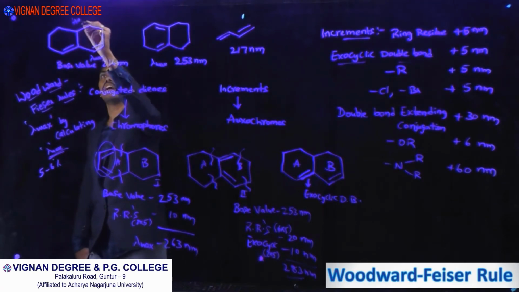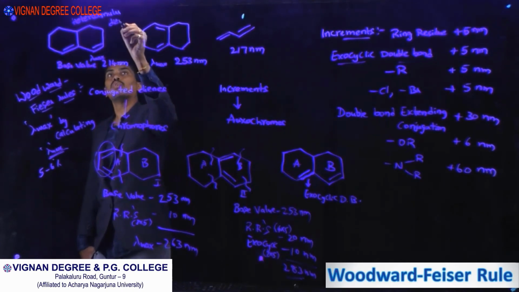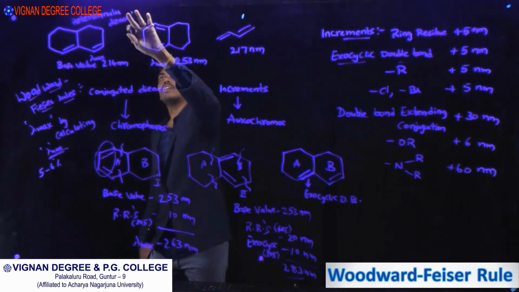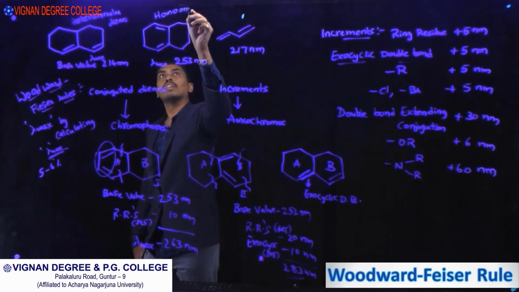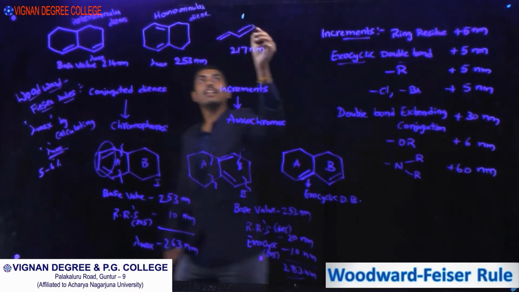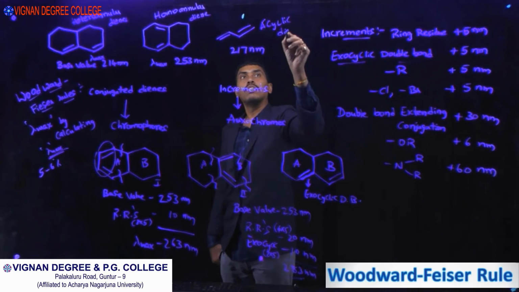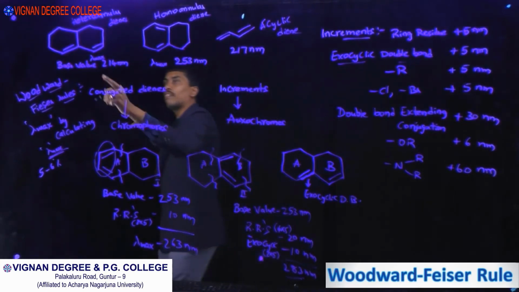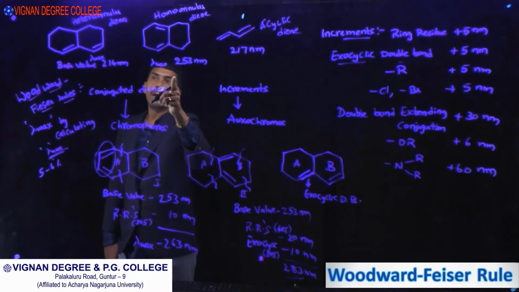Another important thing is the lambda maximum for this heteroannular diene. This is called, as I already told, heteroannular diene: two double bonds are present in two different rings. This is homoannular diene. This is acyclic diene. Lambda maximum for heteroannular diene is less than homoannular diene.